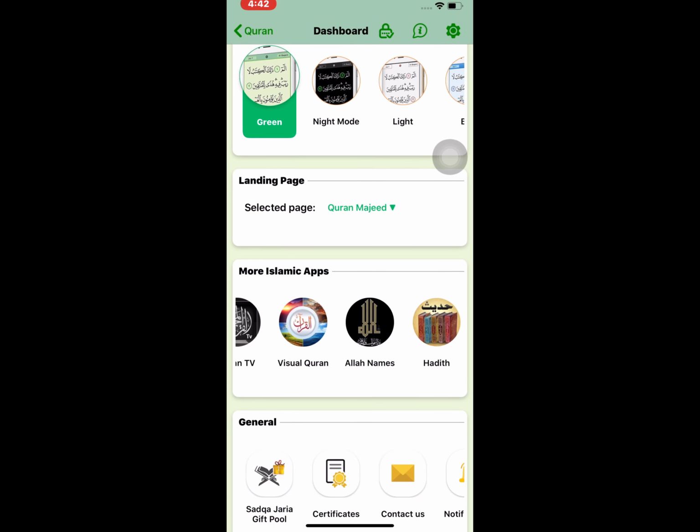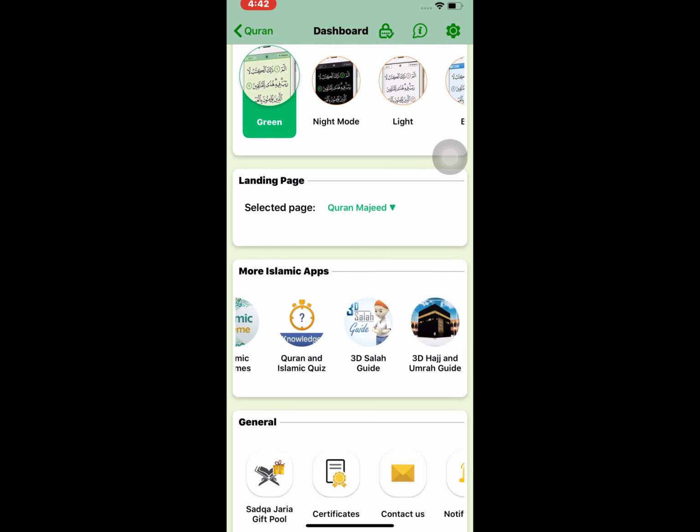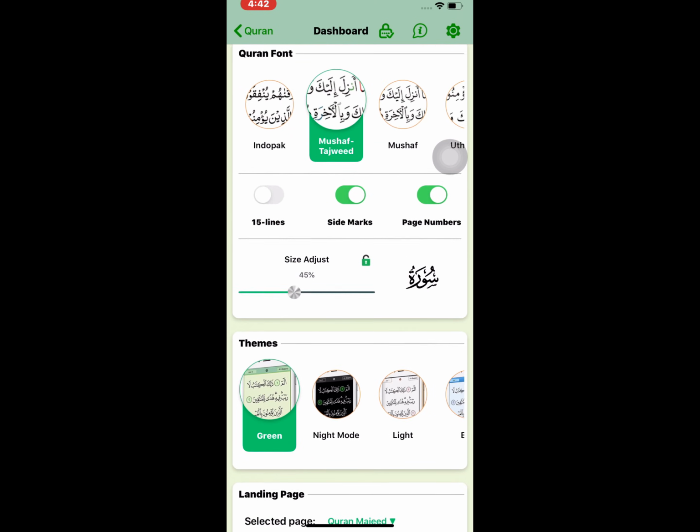We have more Islamic apps: Quran TV, visual Quran, Allah names, Hadith, Islamic themes, Quran and Islamic quiz, and the 3D Salah guide. In general, we have Sadqat Jariya, gift pool, certificates, contact us, notifications, and more.